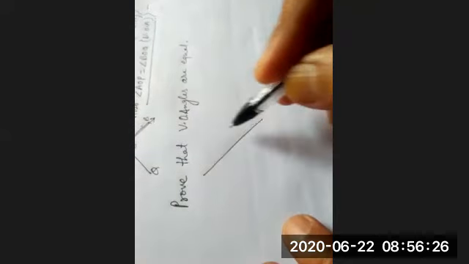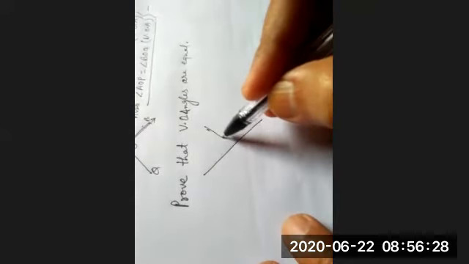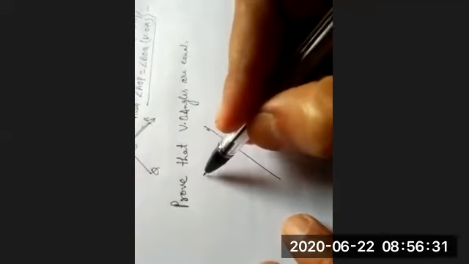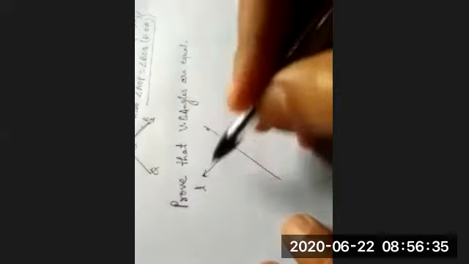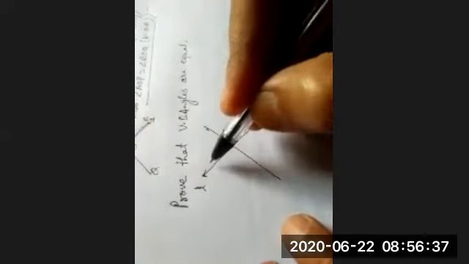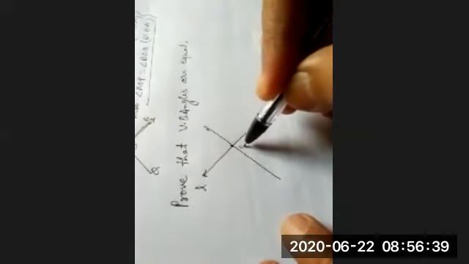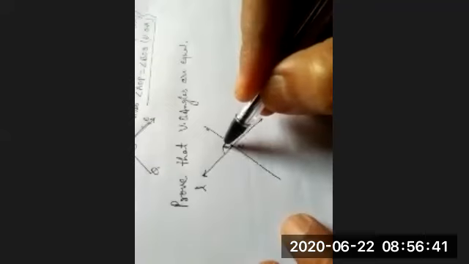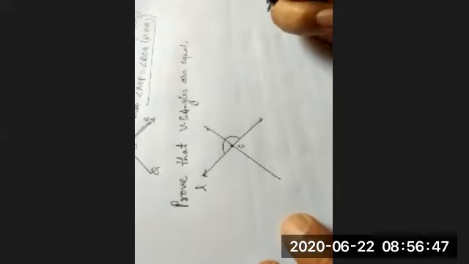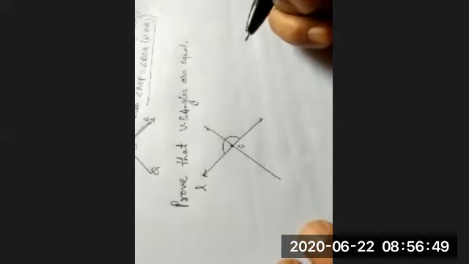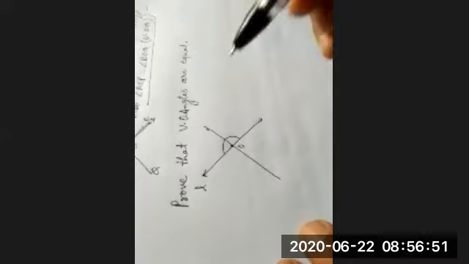Suppose this is a line, the line L, and on this line at this point this angle will be 180 degrees. Yes?